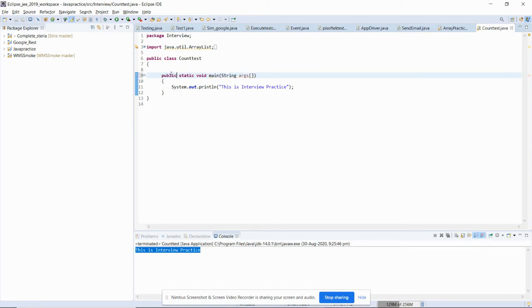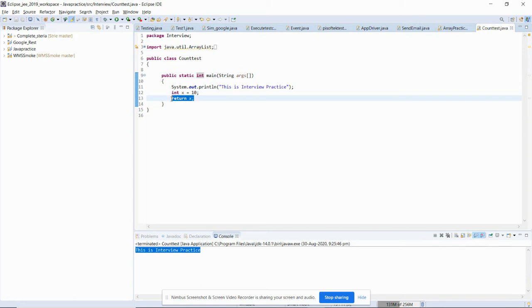Now somebody may ask, can we change this void? Let me tell you, we also cannot change this void. Why? Suppose I say int x equals 10, and then I say return x, because we are using the method with an integer data type, so it will accept a return type.